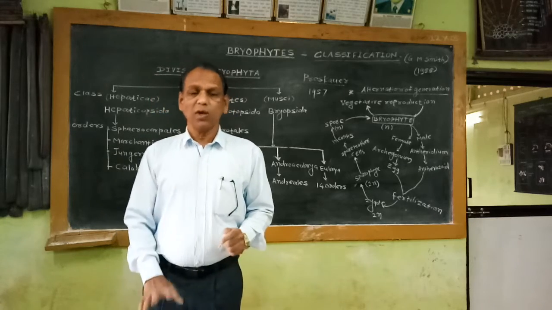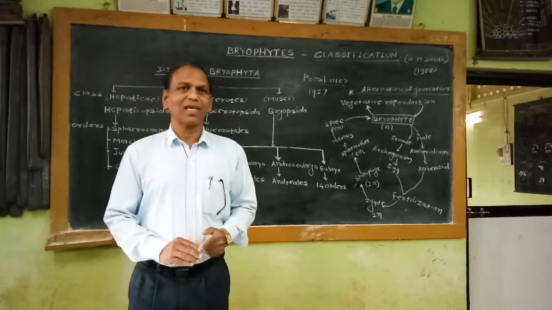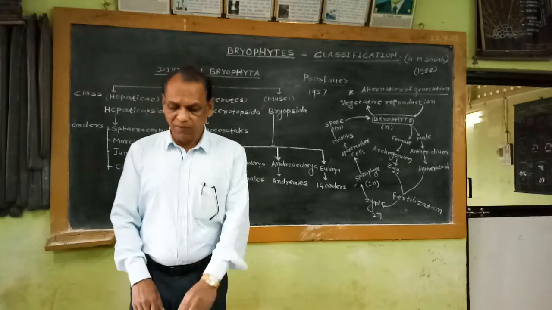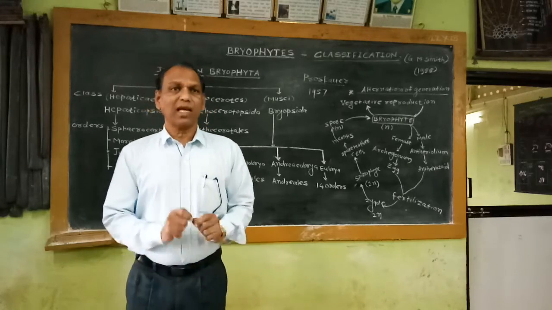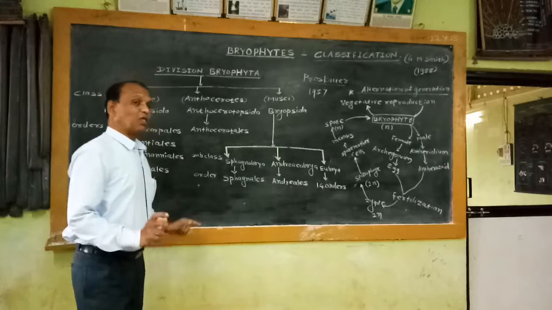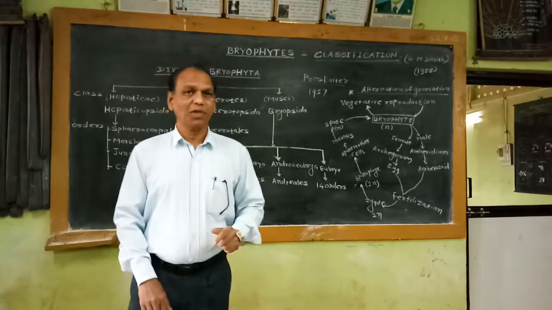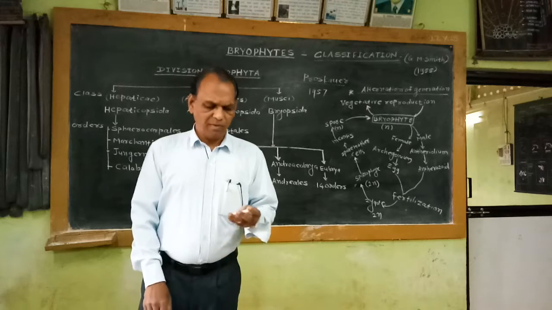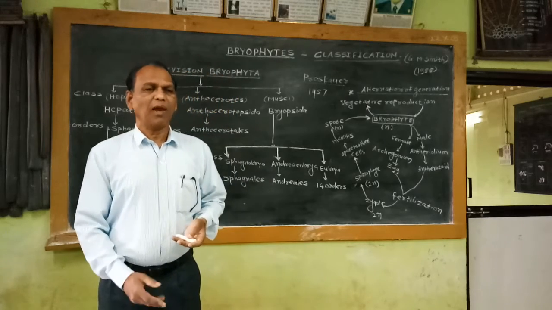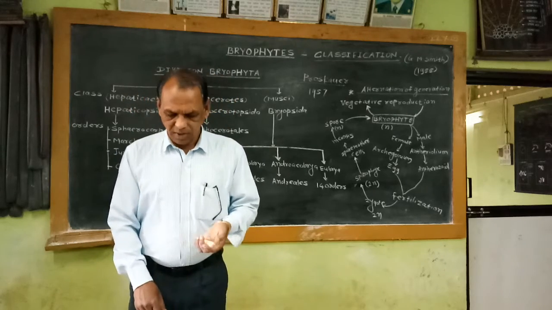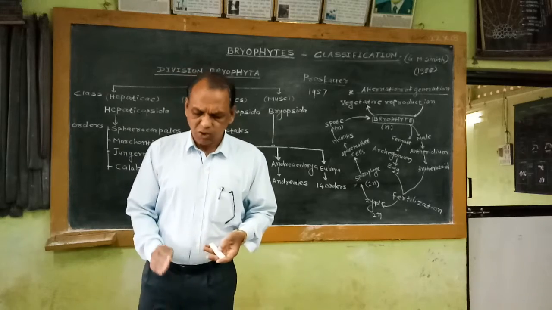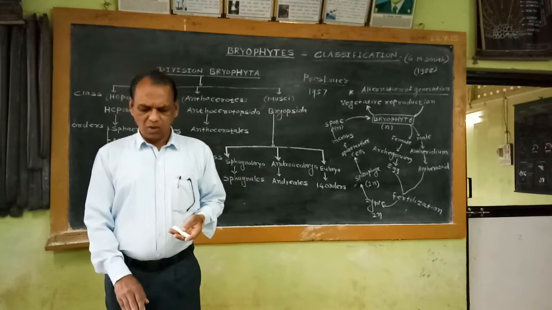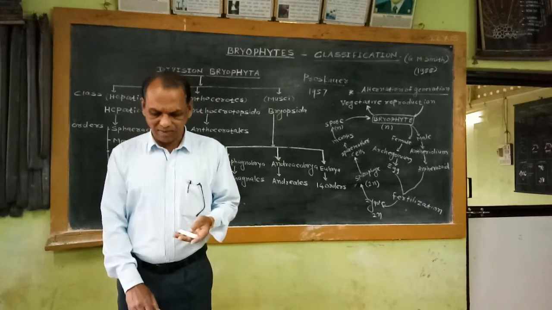That means unicellular rhizoids and multicellular scales are present on the ventral side of this thallus. This is another character of this class: presence of rhizoids and scales on the ventral side of the thallus or gametophyte. Then, after maturity, the gametophyte produces the gametes or sex organs. Sex organs are generally produced on the dorsal side of the thallus.